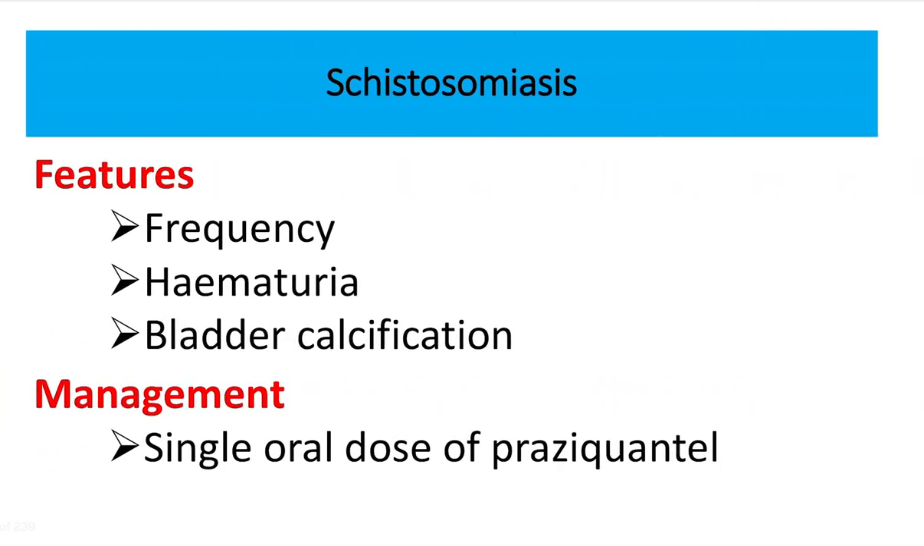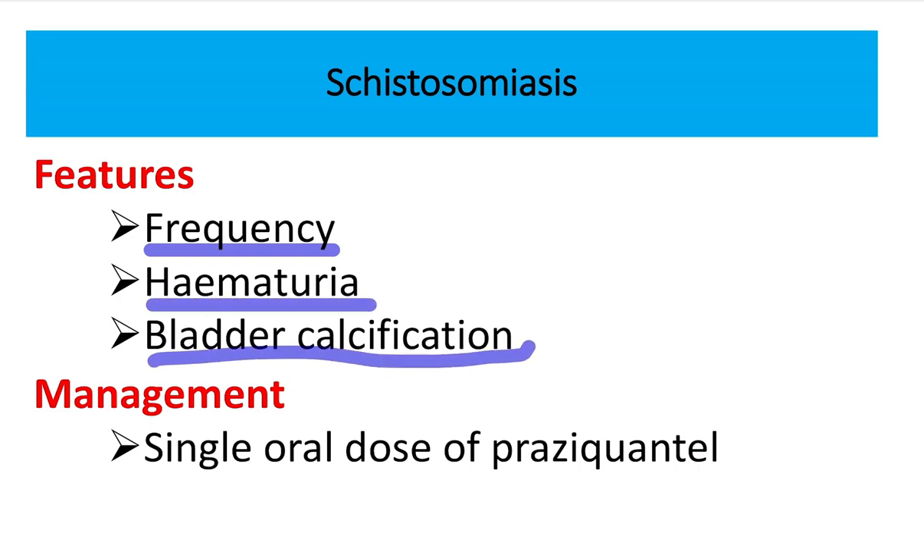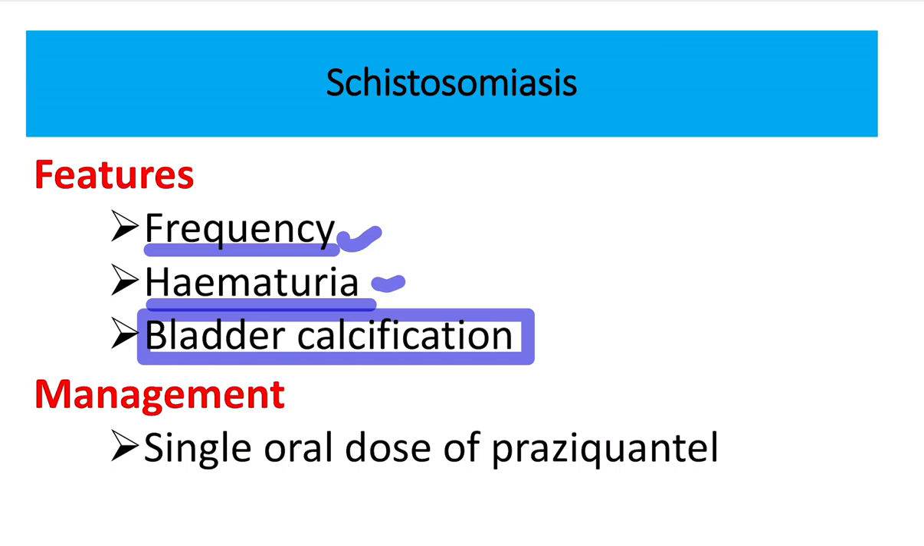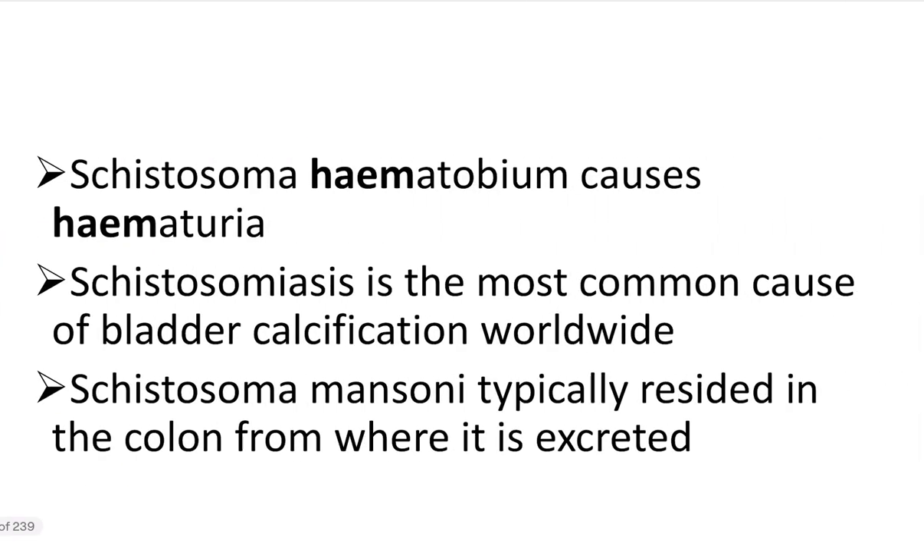So here we can see the features of schistosomiasis. Let's see the features. First of all, frequency, hematuria, and bladder calcification. The calcification is usually a feature of schistosomiasis, but other clinical features such as frequency and hematuria are also present. And what is the management? The management for schistosomiasis is a single oral dose of praziquantel. Schistosoma haematobium causes hematuria, that means presence of blood in the urine.